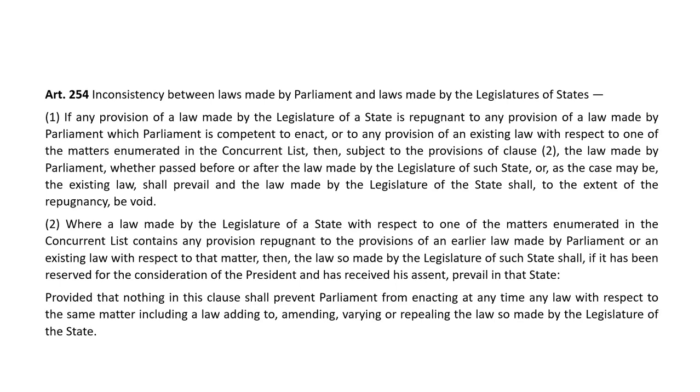Provided that nothing in this clause shall prevent Parliament from enacting at any time any law with respect to the same matter, including a law adding to, amending, varying, or repealing the law so made by the legislature of the state.